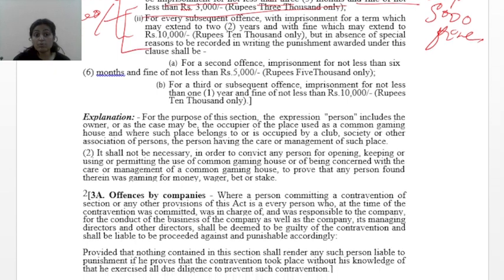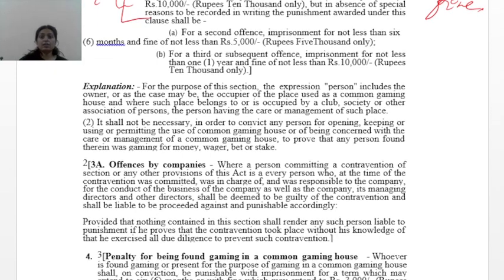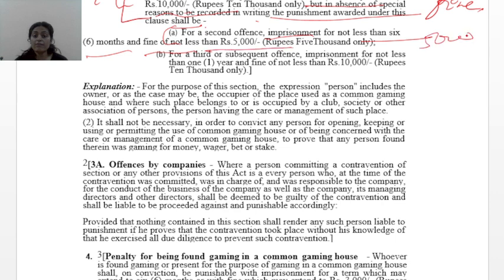Subsequent means if you have been found doing it again, imprisonment for a term which may extend to 2 years and with fine which may extend to 10,000. But in absence of special reasons to be recorded in writing, the punishment awarded under this clause shall be, for a second offence, imprisonment for not less than 6 months and fine of not less than 5,000.